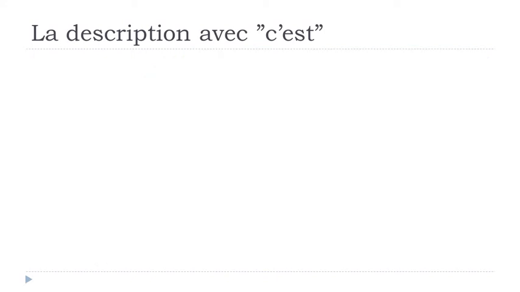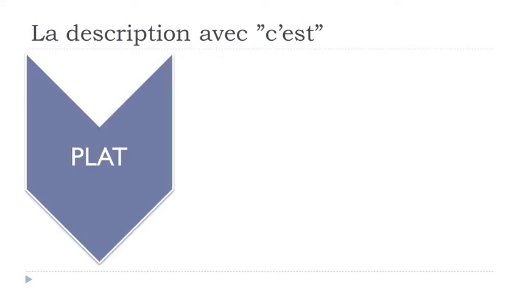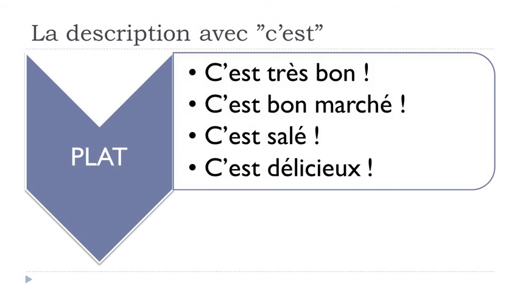Okay, so let's see now another option. So if you want to describe a dish, you're eating and you want to describe a dish, un plat, so c'est très bon. Très is very, and then bon is good. C'est très bon. C'est bon marché. Bon marché, it's actually quite interesting. This adjective here is a composed adjective, and it means cheap. Okay, c'est bon marché. C'est salé.